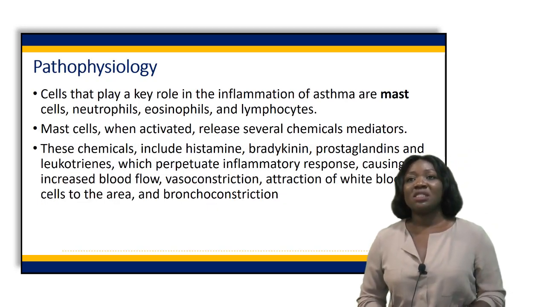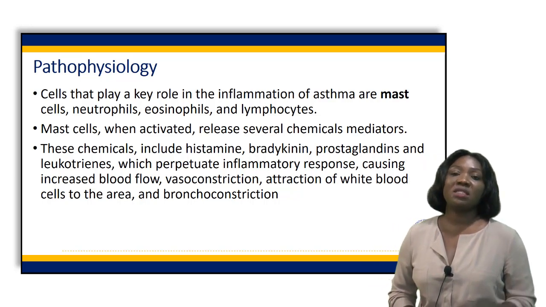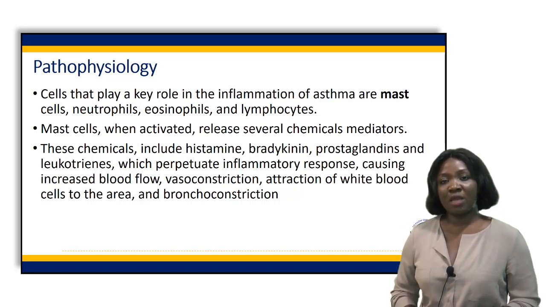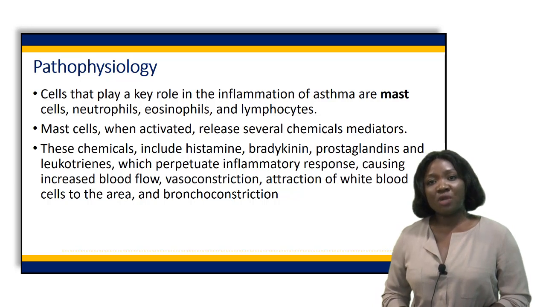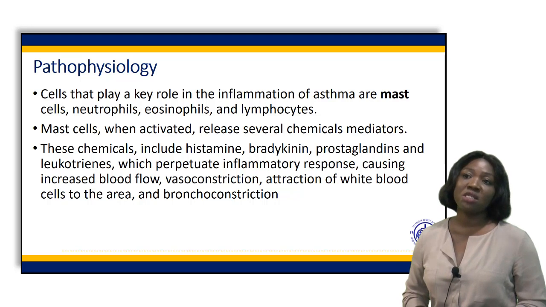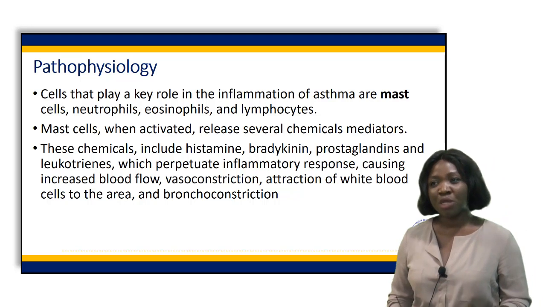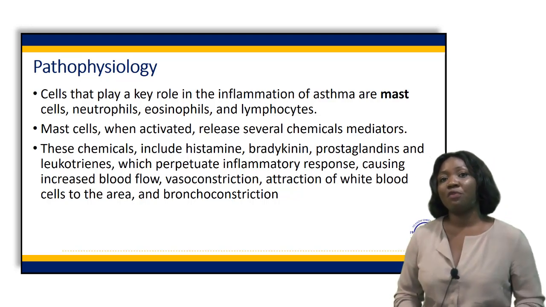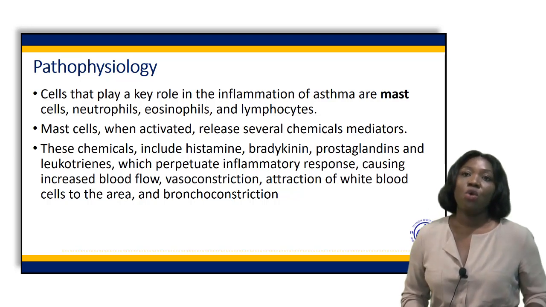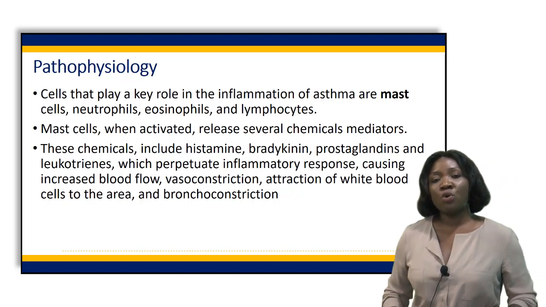In asthma, there is inflammation of the airway, and it occurs because there is mast cell release which causes changes in the airway. Chemicals that are released include bradykinin, prostaglandins, leukotrienes, and others. When these chemicals are released, they cause an inflammatory response, increasing blood flow to the airway and causing bronchospasms, or spasms of the bronchus, which lead to bronchoconstriction.